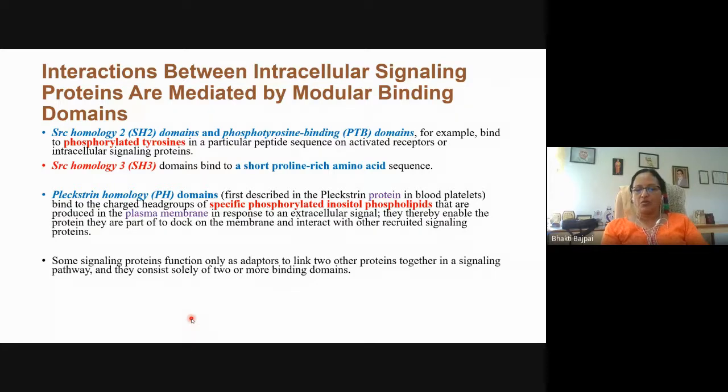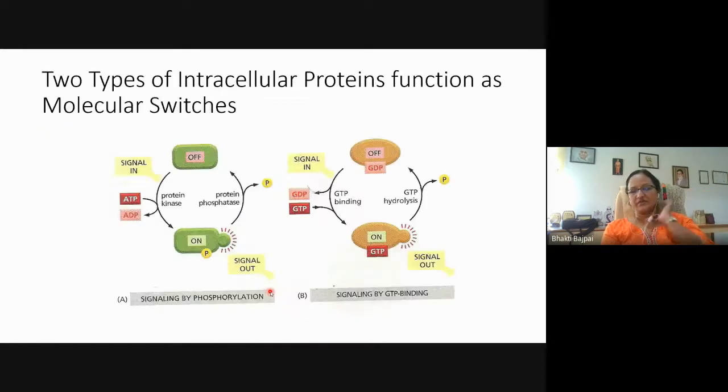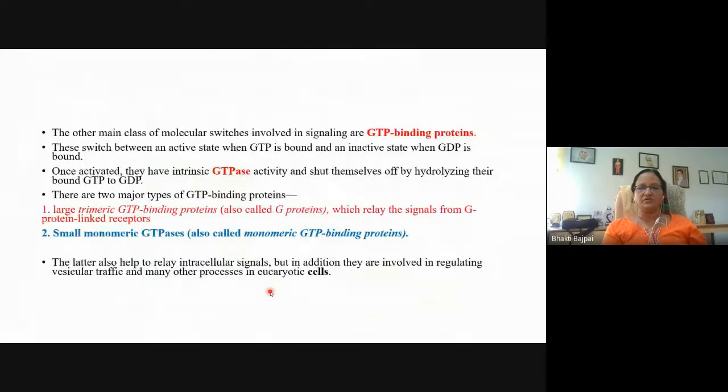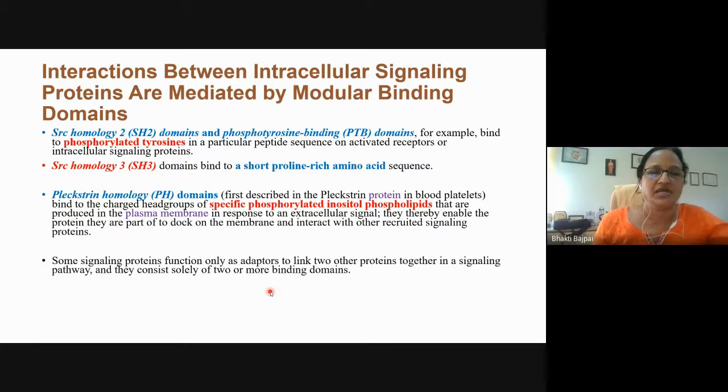Okay, so in this slide, I showed you different types of proteins which are involved in signal transduction and which activate each other. They interact with each other and then they bring about different types of effector functions. So how do these intracellular signaling proteins interact with each other? The interaction between the signaling molecules is mediated by modular binding domains. These proteins have certain domains which are recognized by other domains, and then specific interaction between the domains occurs. So we'll see what these modular binding domains are.